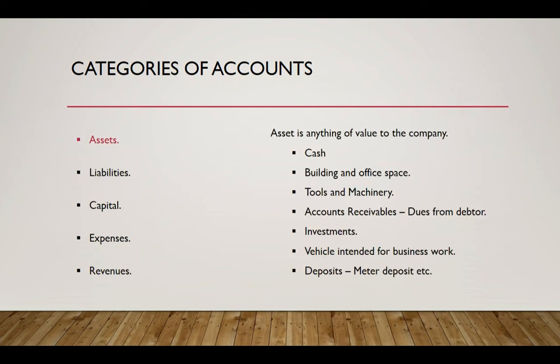So assets. An asset is anything which is of value to the company. So cash is a primary asset, because obviously cash holds value and it is valuable to a company. So similarly, there could be any other items which adds to the value of the company. So the properties like building and office space are assets of an organization, and any belongings like tools, machinery, furniture are assets to the business.